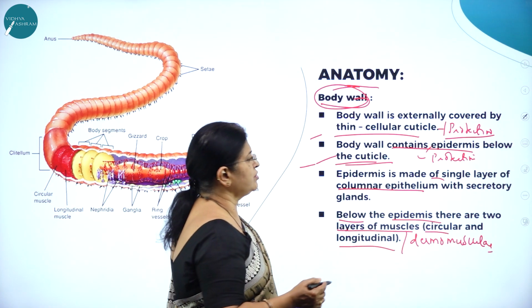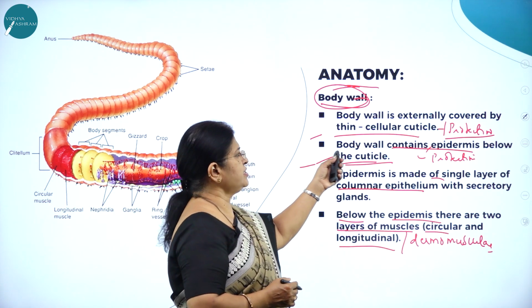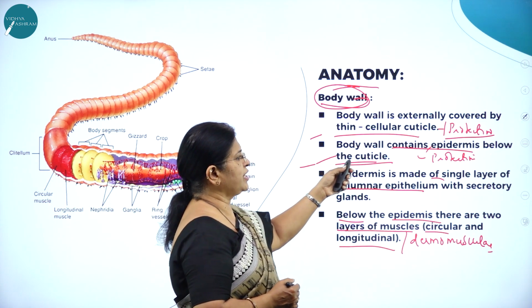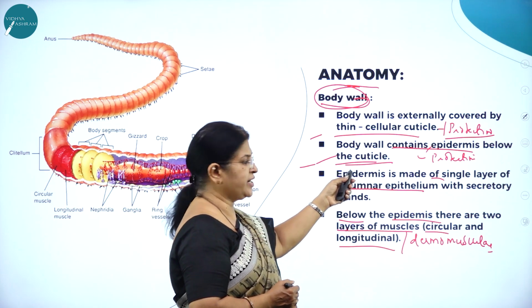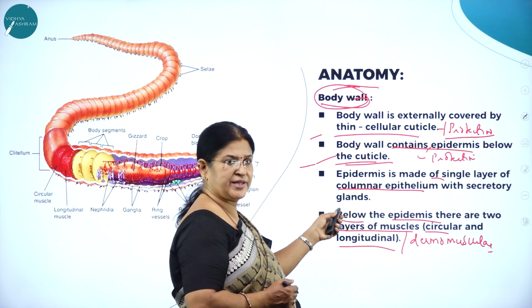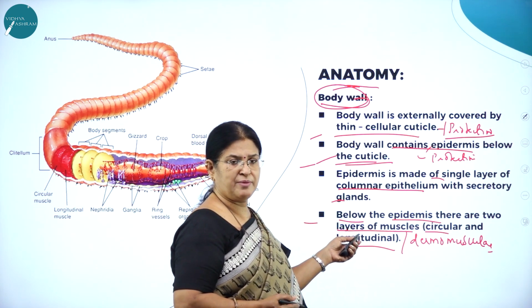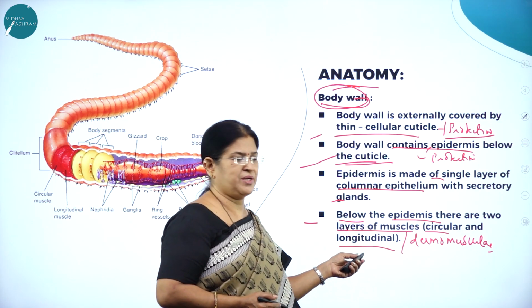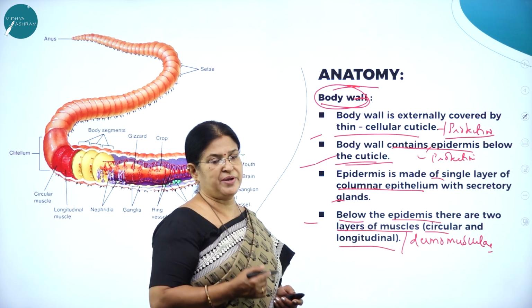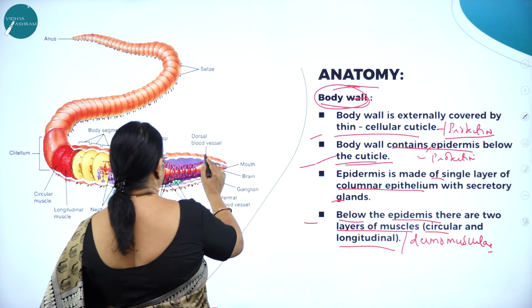Moving on to the anatomical features, the body wall. The body wall is externally covered by a thin cellular cuticle. It contains the epidermis below the cuticle. The epidermis is made up of a single layer of columnar epithelium with secretory glands. Below the epidermis there are two layers of muscles, namely circular and longitudinal muscles, which make the body of the earthworm highly dermomuscular. Here you can see the dorsal blood vessels.